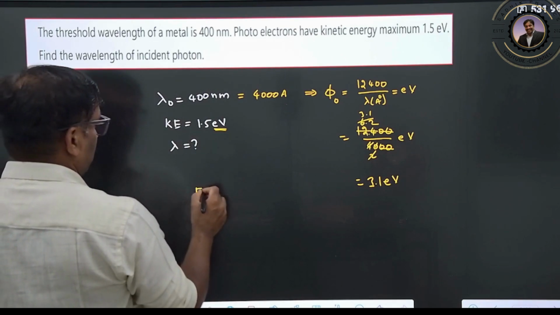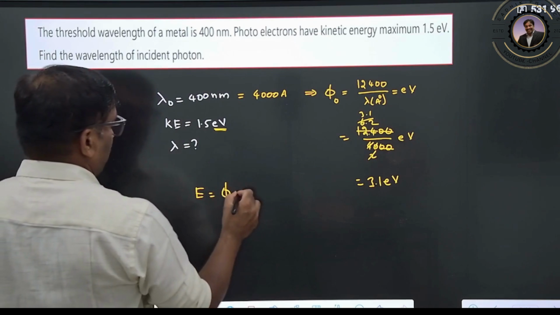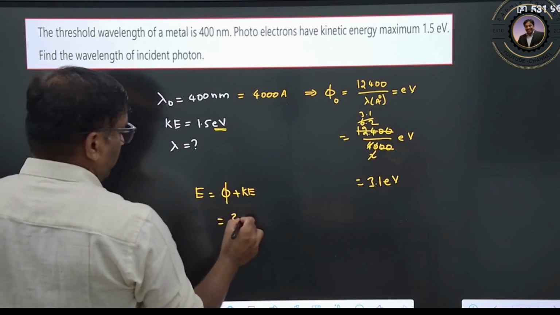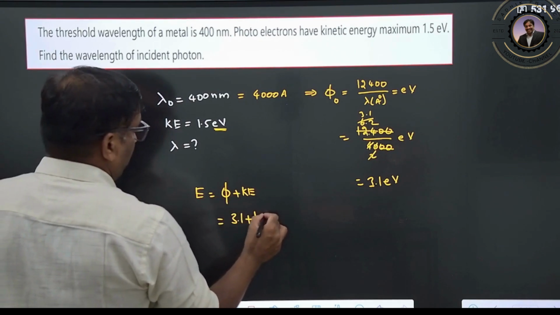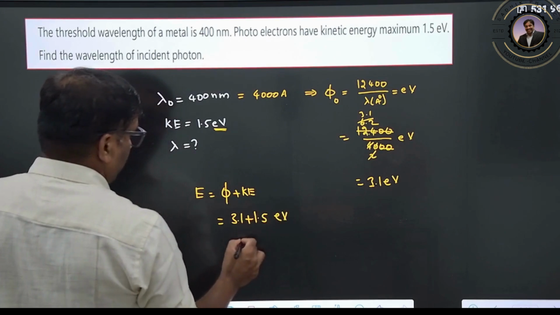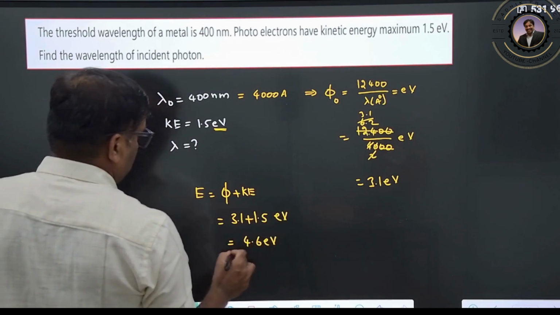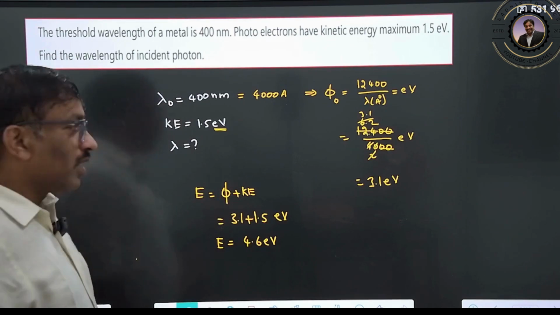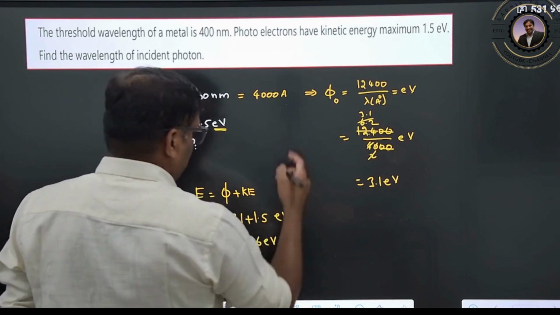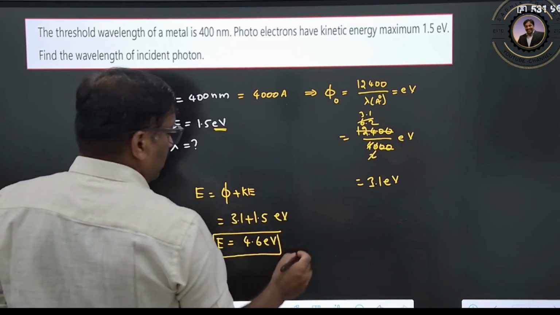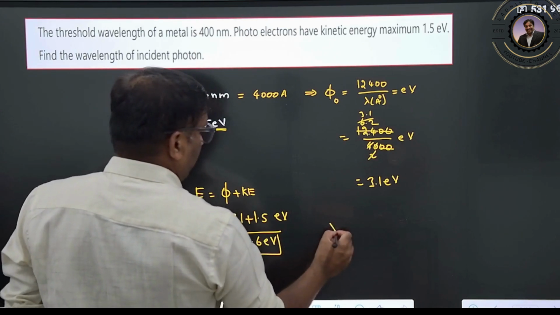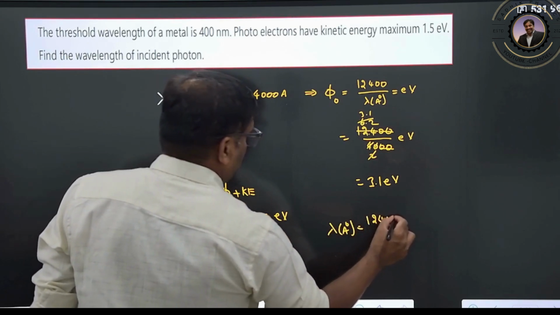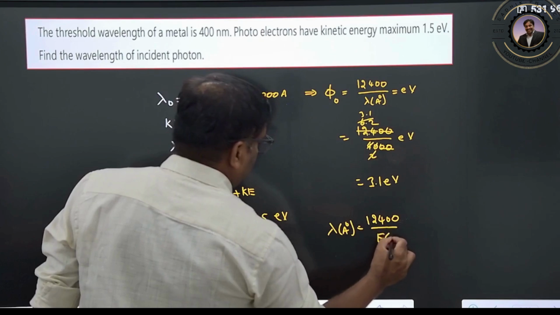So you can write E is equal to work function plus kinetic energy. Work function is 3.1 plus 1.5, so this is 4.6 electron volt. This is the energy which is incident. But we want to calculate the wavelength of this incident photon. Same formula, we can rewrite it as wavelength in angstroms equals 12400 by energy in electron volt.